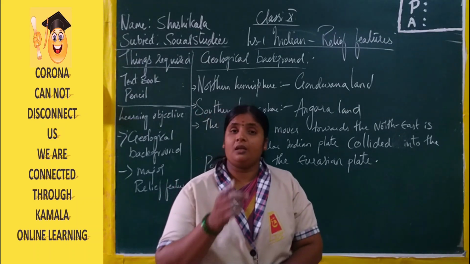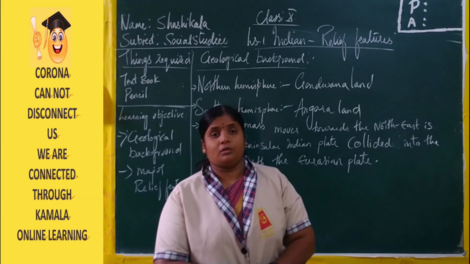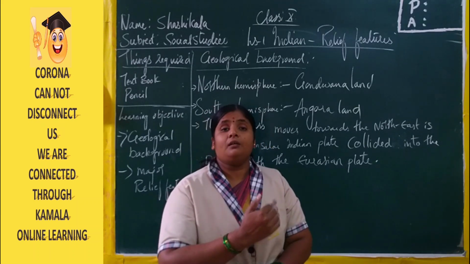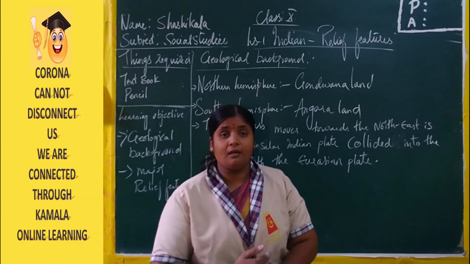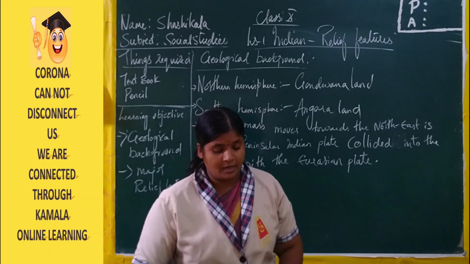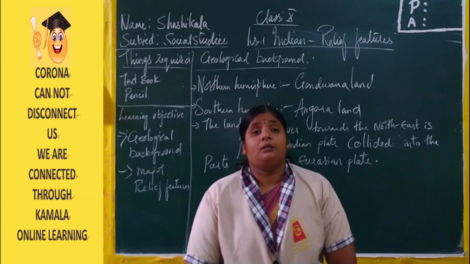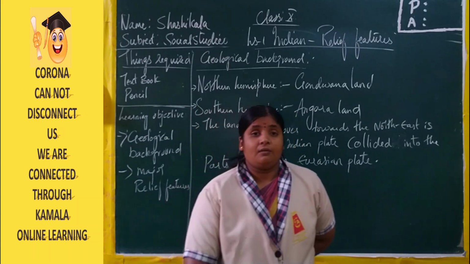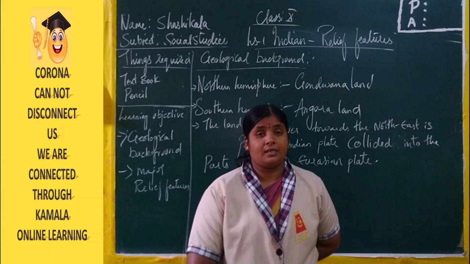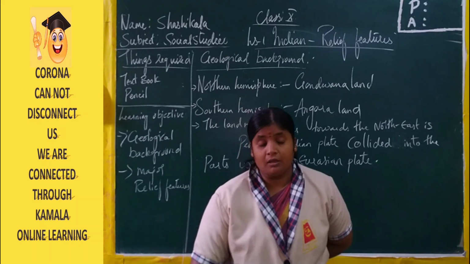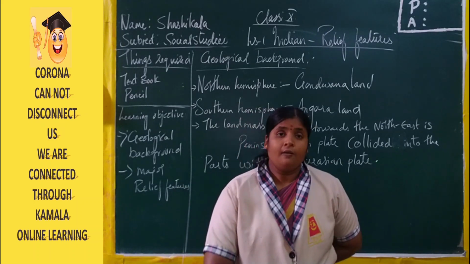Already I told you it is a very important 1 mark question. In which hemisphere does our India lie? That is the northern hemisphere. And in which year was the International Meridian adopted? That is in the year 1884. Why?